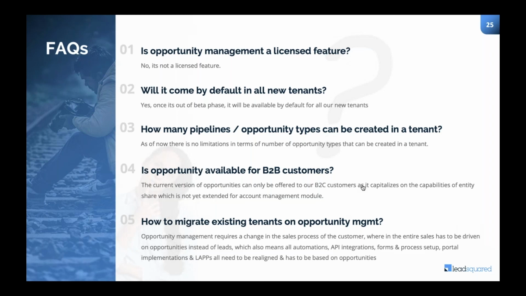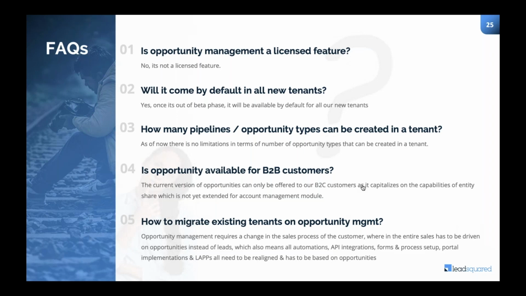Another thing is how many pipelines or opportunity types can be created in a tenant? N number. There is absolutely no restriction in the number of opportunity types that you would like to create. So it is solely up to you. You want to have one, you can have one. You want to have 10, you can do that. There's no problem. The maximum that so far a particular customer is using is 12, because they have 12 different teams and 12 different sales processes.